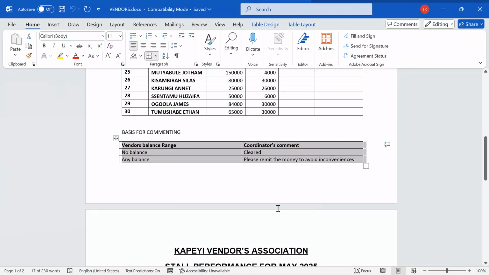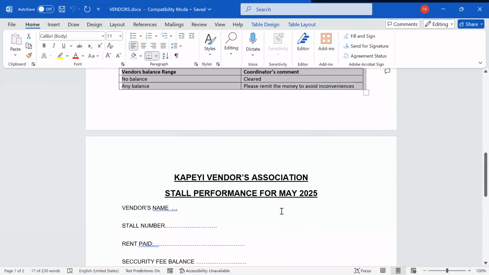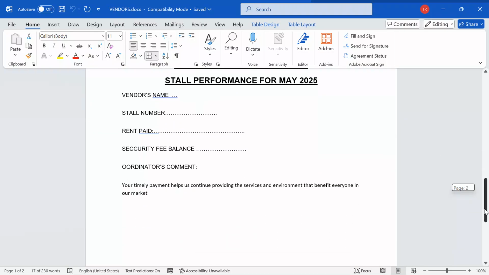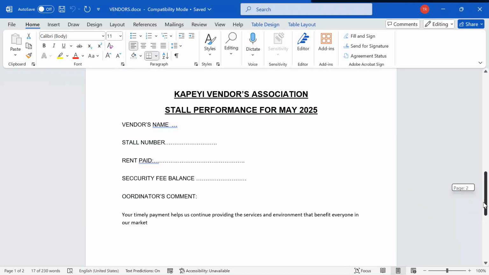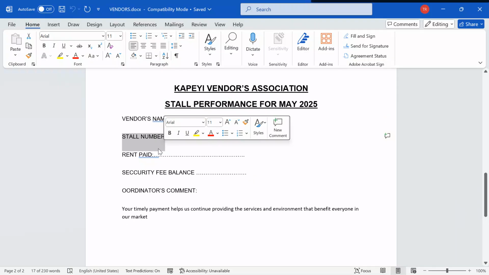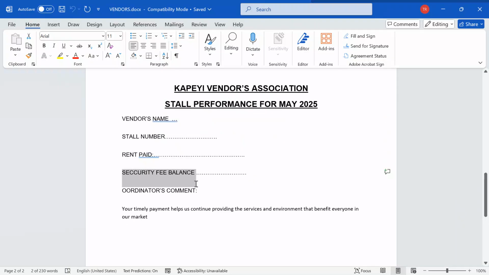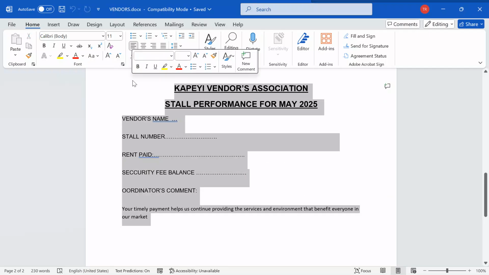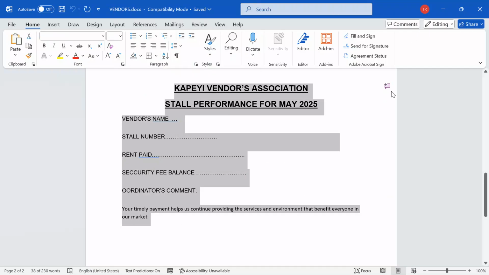Now, what I will do, I will come over here. Let me move back to my data set under the support material. We see that we had a dummy of the payment statement where they are focusing on the vendor name, the store number, the rent paid, security fee, and everything. So I will come, copy this, Control C.